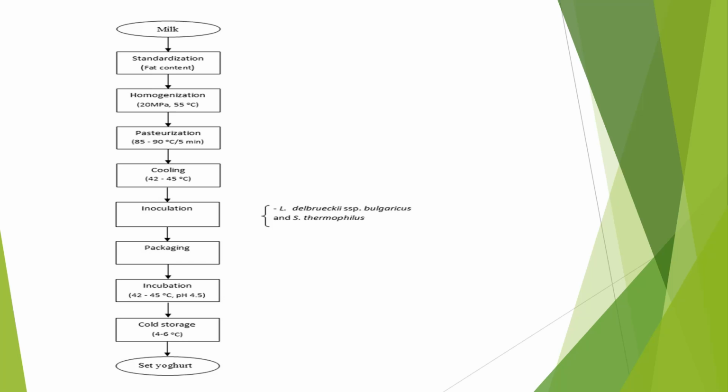After homogenization, we go for pasteurization. Why do we go for pasteurization? Pasteurization mainly removes unwanted organisms, that is, pathogenic organisms. The milk is heated at a certain temperature for a period of time, for example 85 to 90 degrees centigrade for 5 minutes. This eliminates unwanted organisms. After pasteurization, we cool the milk to 40 to 45 degrees centigrade.